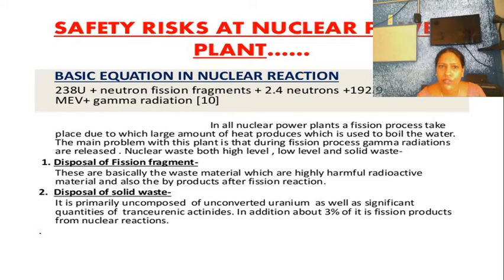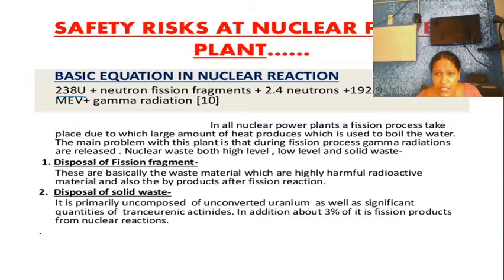But there are a lot of risks for this nuclear power plant. What are the risks that are being taken into consideration? Uranium is being split. Uranium-238 is a radioactive element, and it is undergoing fission, and gamma radiation is also being produced. So there are a lot of problems associated with this fissionable product. Nuclear waste is high level and low level, and solid waste is also seen.